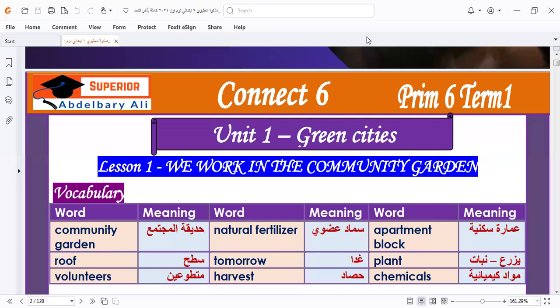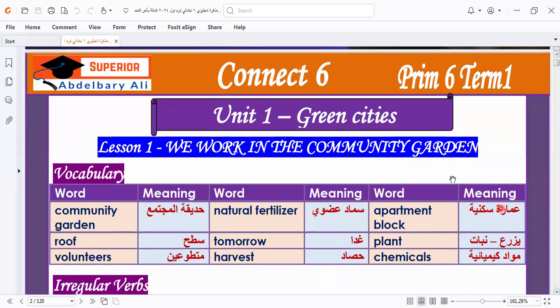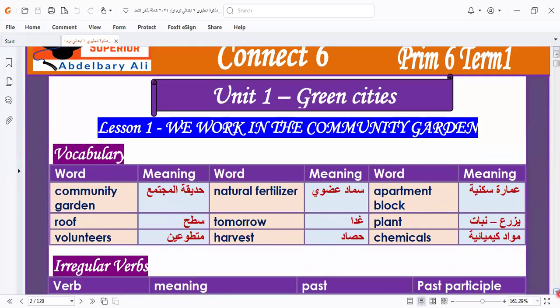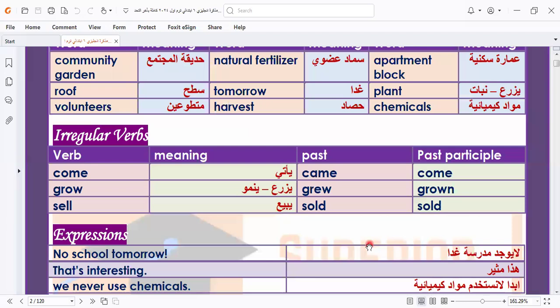I will start Unit 1 in Connect, Grade 6, first term. Today I will explain Lesson 1. Next class I will start Lesson 2, because Connect 6 is full of information, and I would like you to understand with me what I explain. So today I will explain Lesson 1. Next class I will continue the unit. Let's go to our unit today.